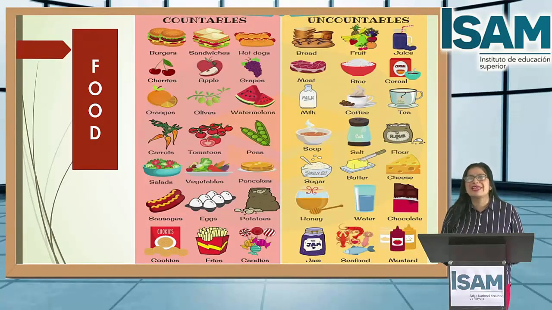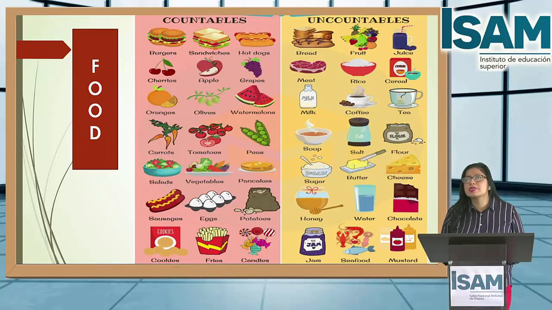Now, here you have uncountable nouns. Repeat please. Bread, fruit, juice, meat, rice, cereal, milk, coffee, tea. Okay? And you have next, what do you have? Look at the picture.